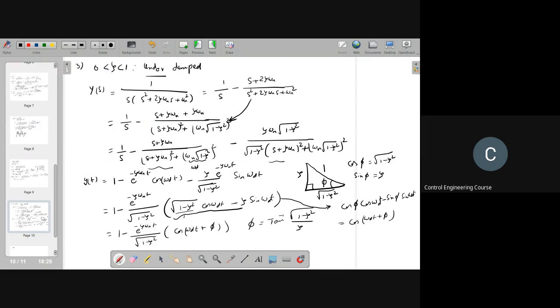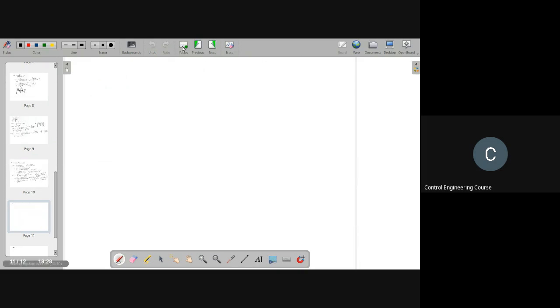So the response of the system in the underdamped case, y of t, I'm writing here again. This is a very important equation. You should not forget.